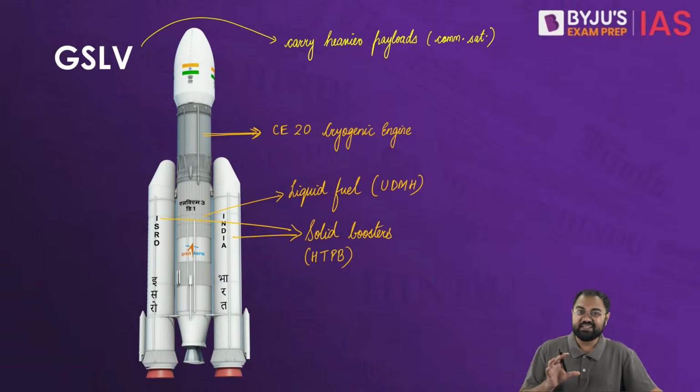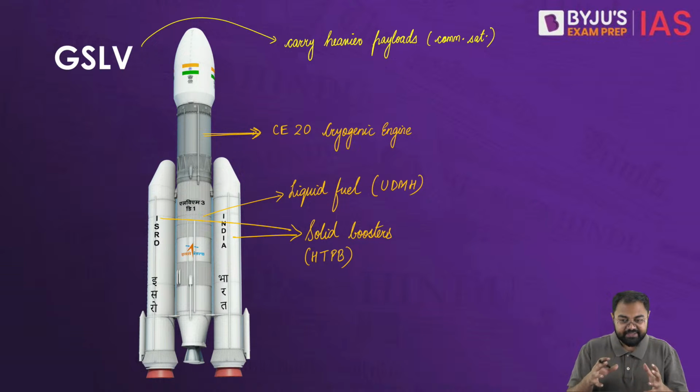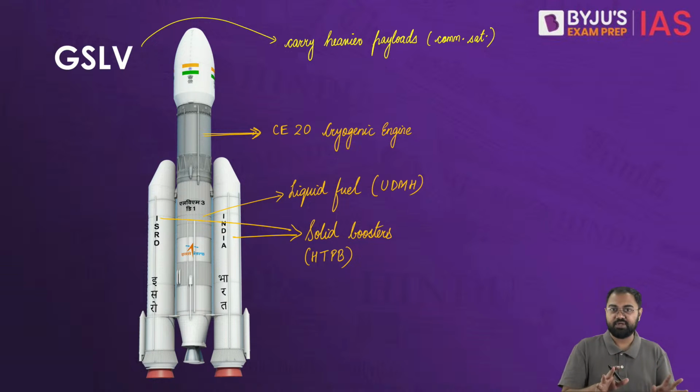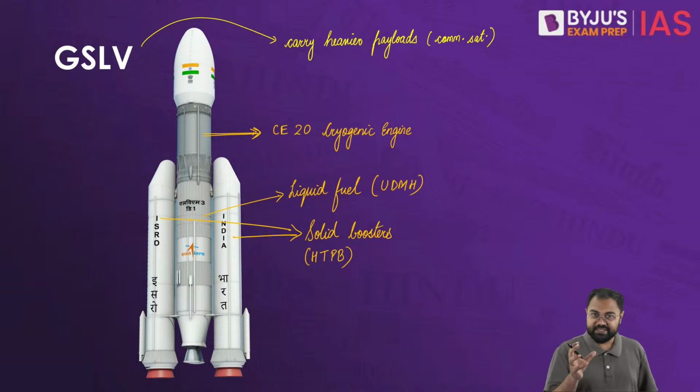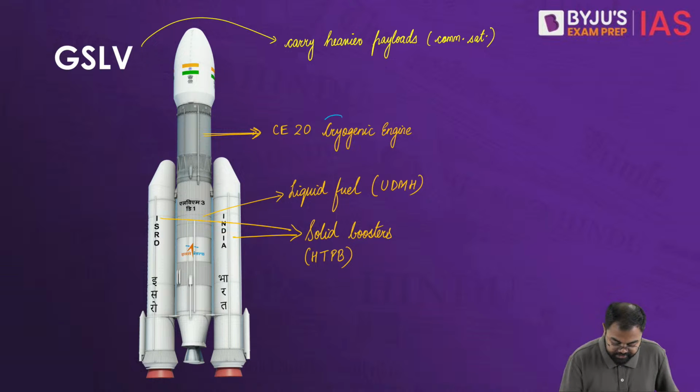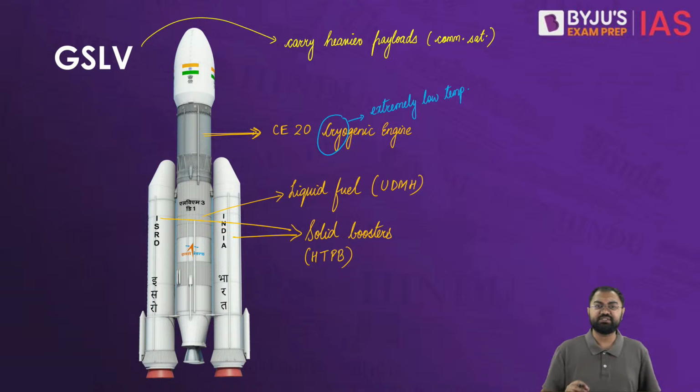Now when we say cryogenic, it will again be at the center of all the discussions that happen with regards to all these tests and the Gaganyaan mission as well. So what exactly is this cryogenic engine? Cryogenic engine is a kind of engine where, always remember, whenever you see this term cryo, the meaning of this term cryo is extremely low temperature. Extremely low temperature. Alright. So meaning that this is an engine that will function at extremely low temperature, and that's